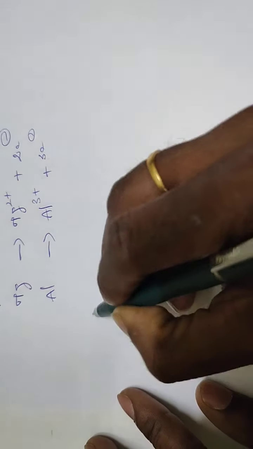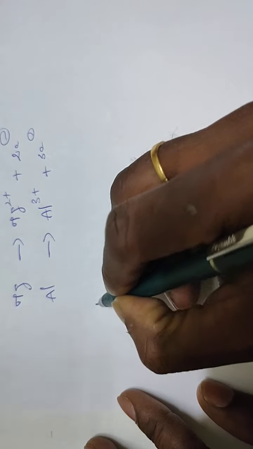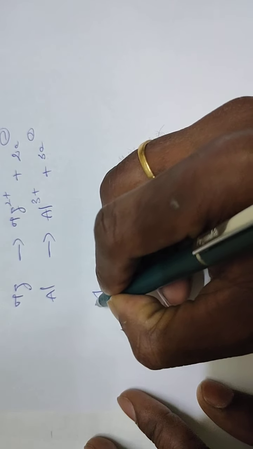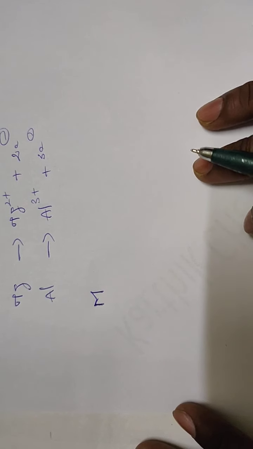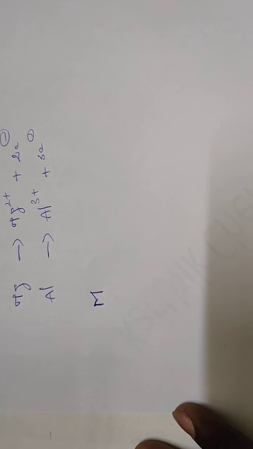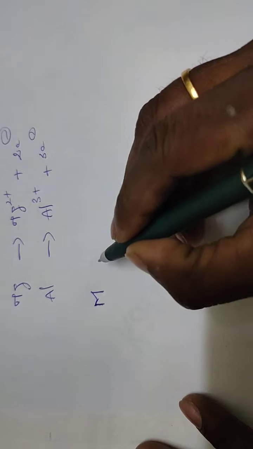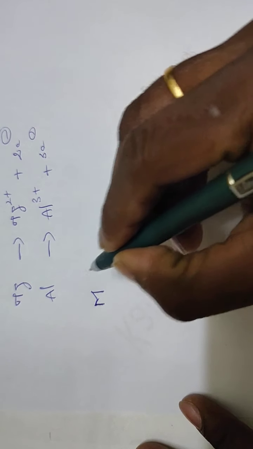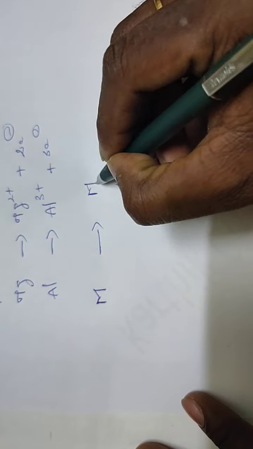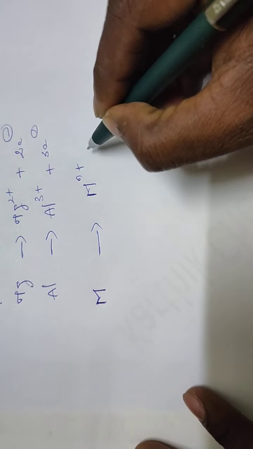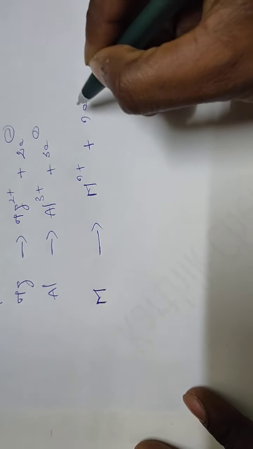Let us assume any metal is M. When dry gas attacks the surface of the metal, the metal gets oxidized to metal ions. M gives rise to Mn+ and n electrons.